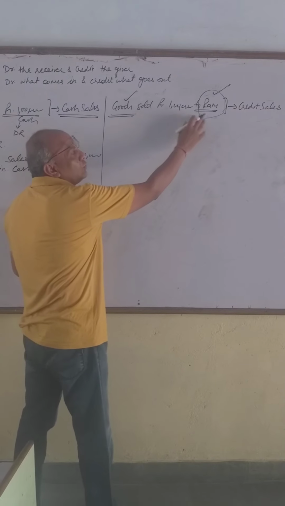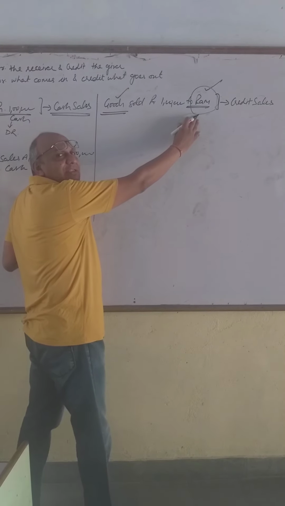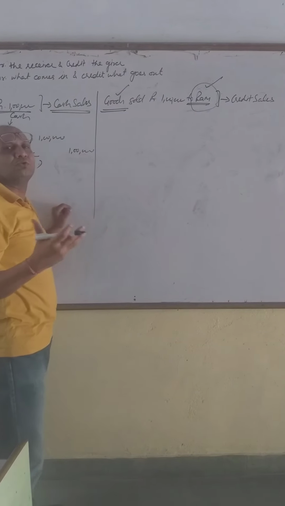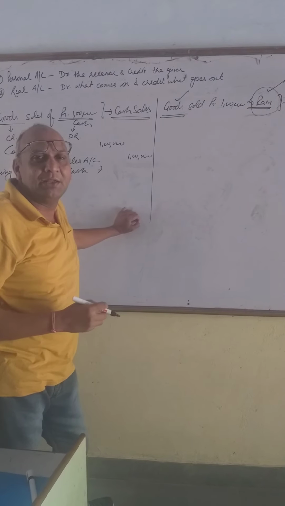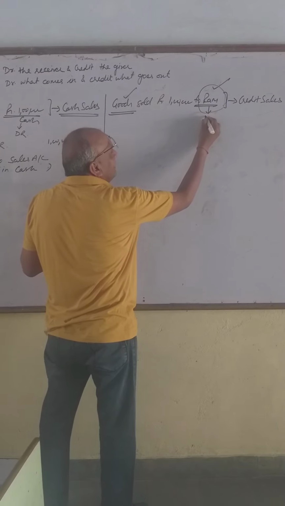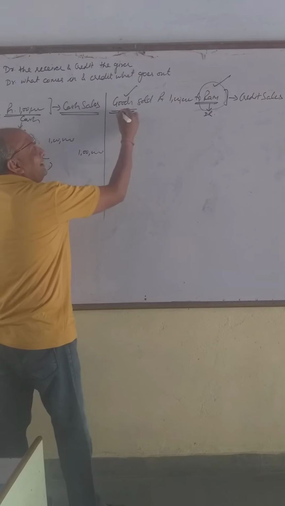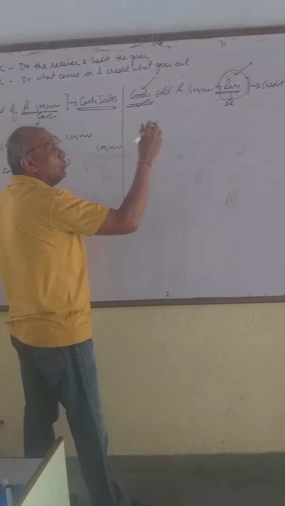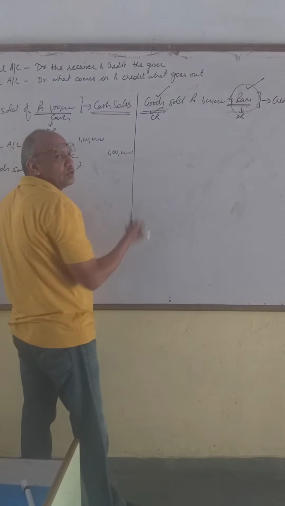So when I am selling goods to Ram, is Ram a receiver or a giver? जब मैं उसको गुड्स बेच रहा हूं तो राम कौन है? रिसीवर है, गिवर है? गुड्स उसको मिल रहा है तो it means he is a receiver, and the receiver is to be debited, and goods are going from us, it is a sale, and this account is to be credited.